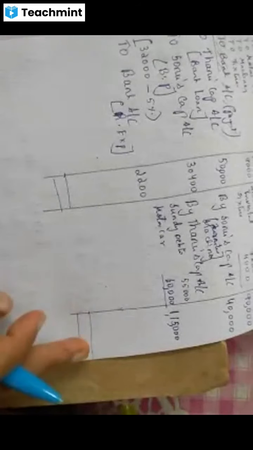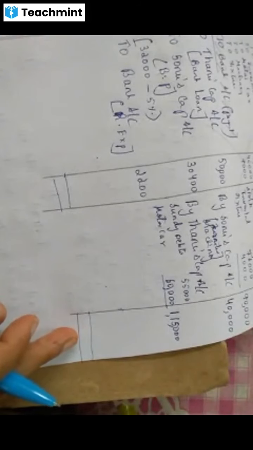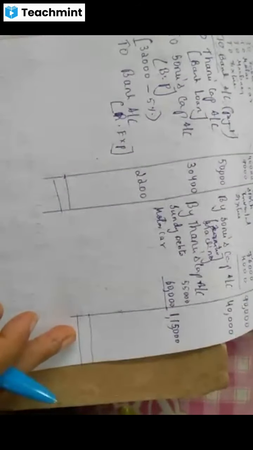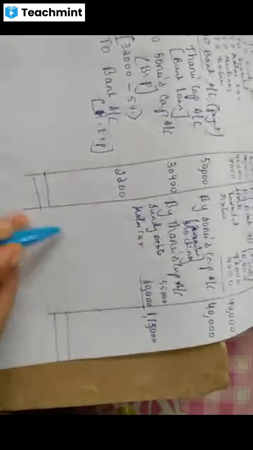Make the total, students. How much does it come? Please tell. How much do you get for the total? No one is responding. Why? Total, how much is it? If I'm not wrong, is it 4,26,000?